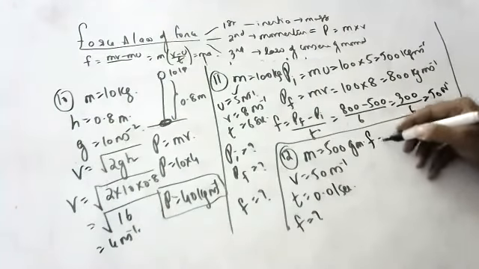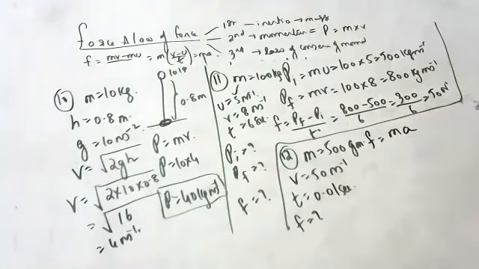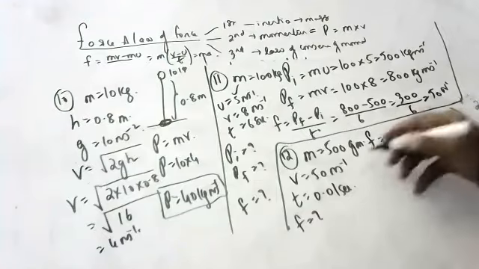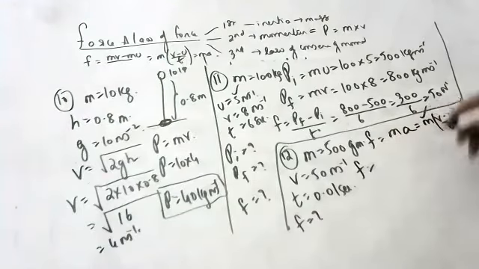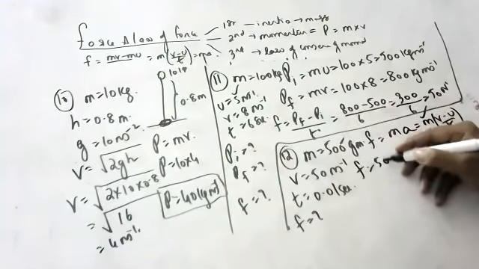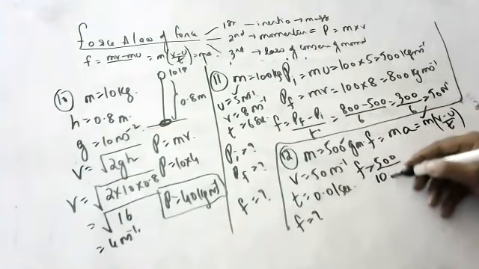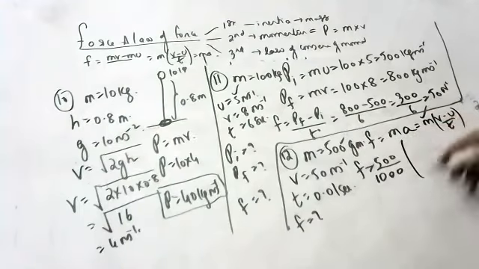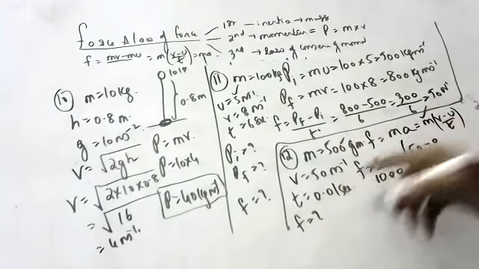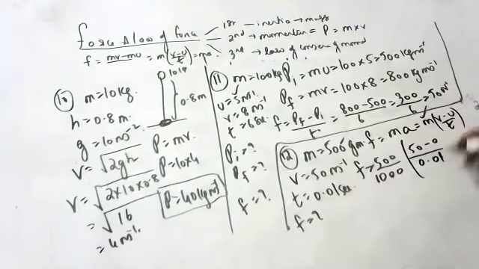F is equal to ma, which means m times (v minus u) by t. Convert grams into kilograms: 500 by 1000. Final velocity is 50, initial velocity is 0, and time is 0.01.